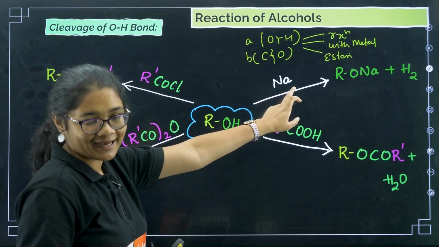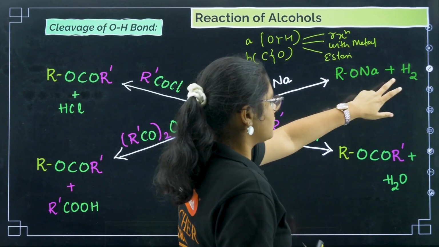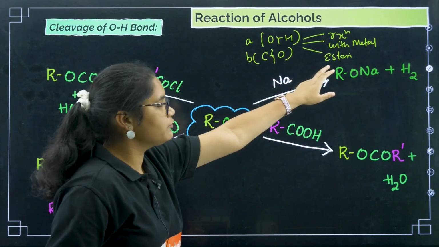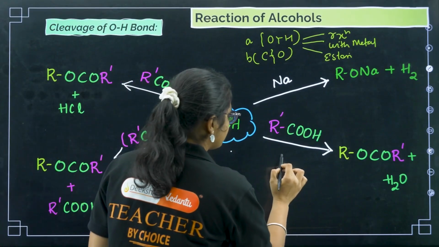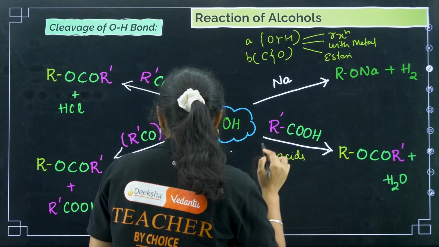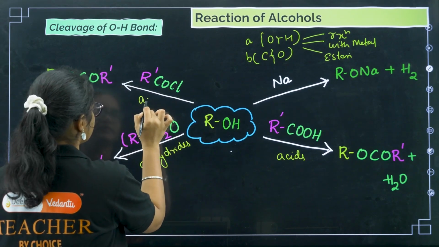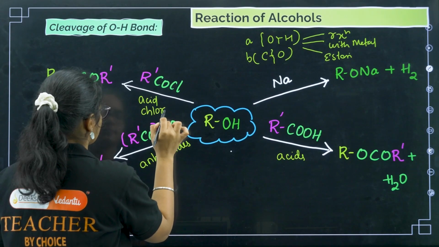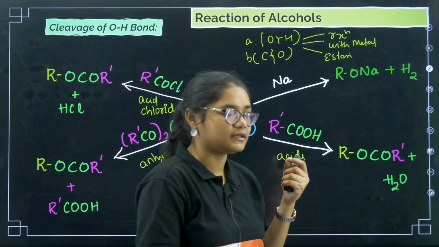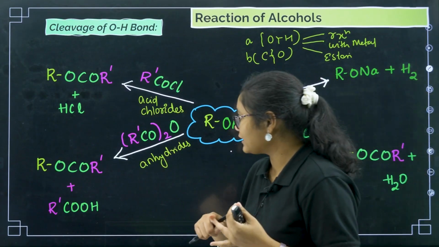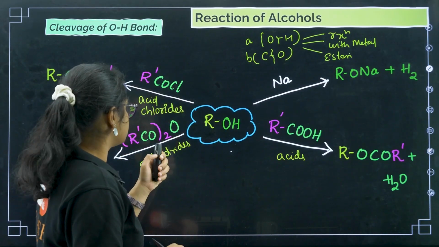Now we are going to discuss the first part where the OH bond is breaking. It can react with metal, Na. If it is reacting with metal, what will happen? You will get sodium alkoxide and hydrogen gas. Then, to give you esters, it can react with 3 different things. First, alcohol can react with acids to give you esters. It can react with anhydride to give you esters, and it can react with acid chlorides to give you esters. So for esterification, it can react with carboxylic acid, anhydrides, and acid chlorides. Fine. So we will see questions from here now.